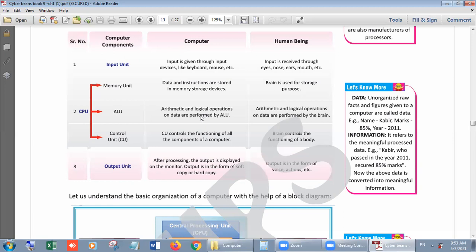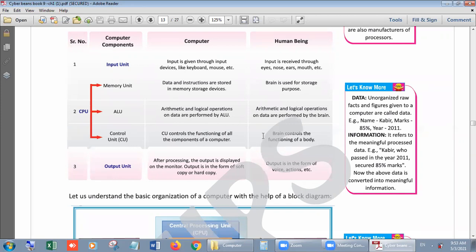If we have some arithmetical and logical problems, they are always handled by the ALU, right? And third is the control unit. The control unit always controls all the functions which we perform with the memory unit and the arithmetical and logical unit, right? Then in a human being, arithmetic and logical operations on the data are performed by the brain only. We have one part to perform all these things. This is the human brain.